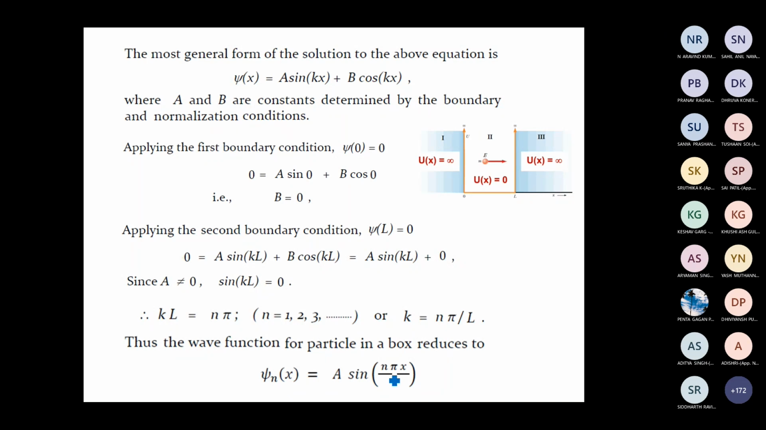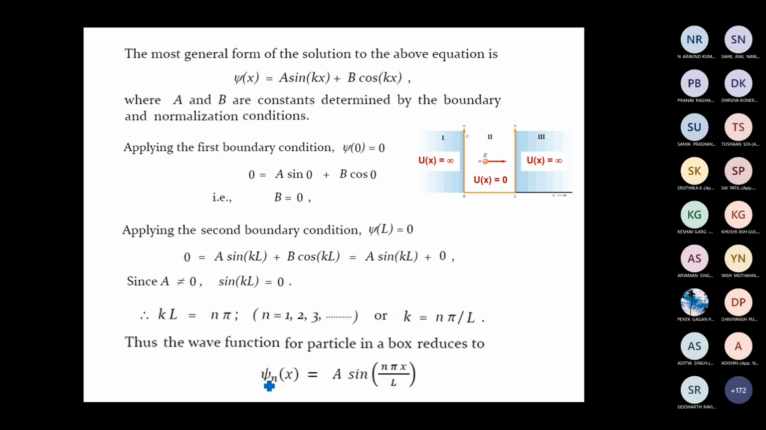For different values of n, we get different wave functions, and n can take values 1, 2, 3, etc. This integer n is called the quantum number. What this quantum number means will be clear in a moment. We see that the wave function depends on this quantum number n.